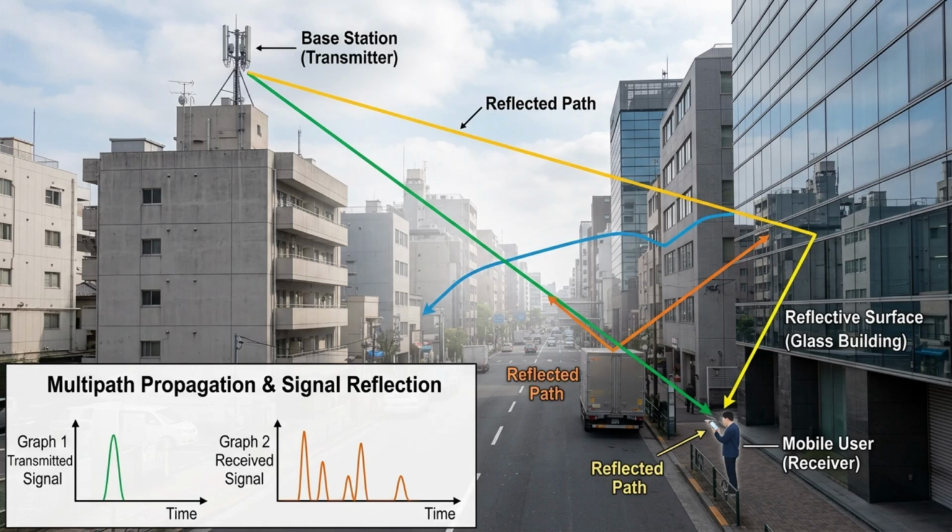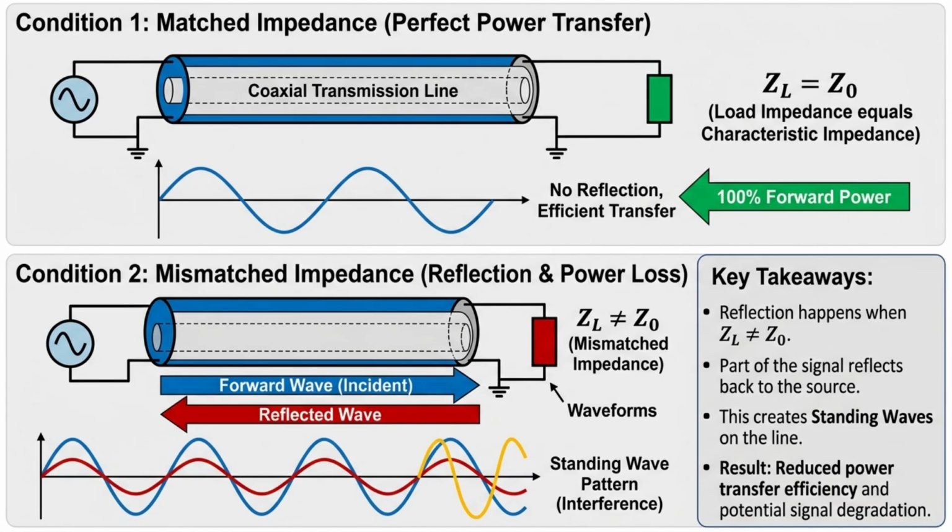Reflection is a fundamental concept in RF engineering because it affects both propagation and circuit performance. In wireless communication systems, reflected signals can create multiple propagation paths between transmitter and receiver, a phenomenon known as multipath propagation. Reflection is also critically important in transmission lines. If a load impedance does not match the characteristic impedance of the line, part of the signal reflects back toward the source. These reflections can reduce power transfer efficiency and degrade system performance.